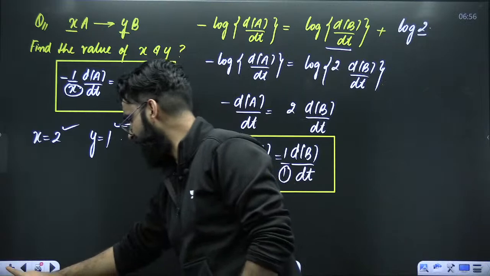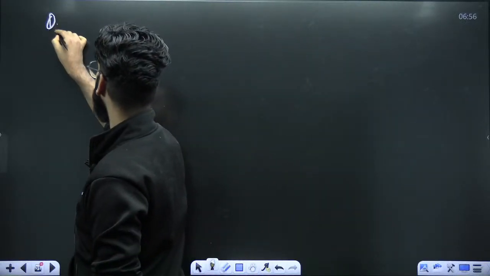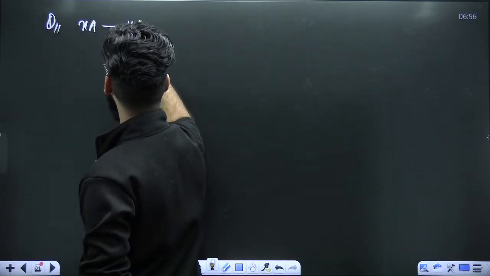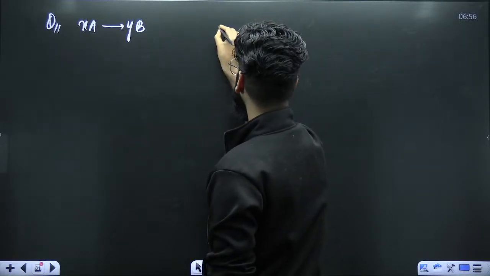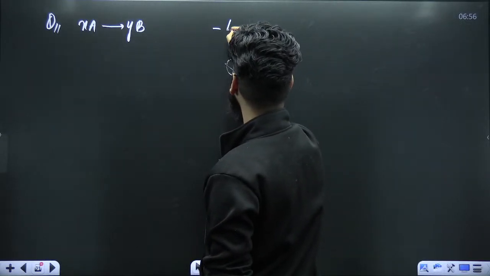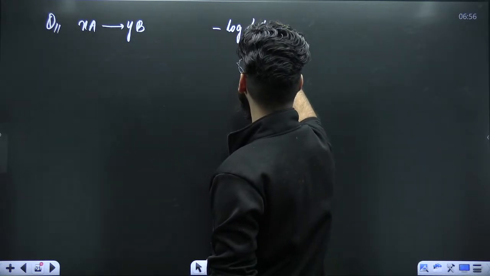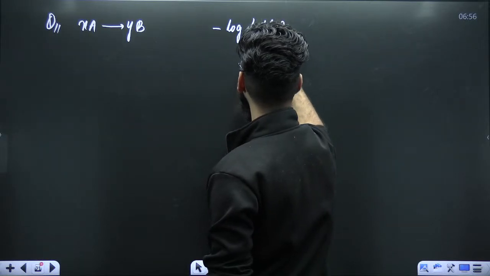Similar type of question I'm giving you, and you are going to write me its answer in the comments. The question is x times a gives y times b. And I'm giving you minus log of d of a divided by dt.